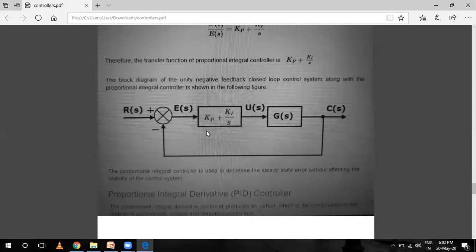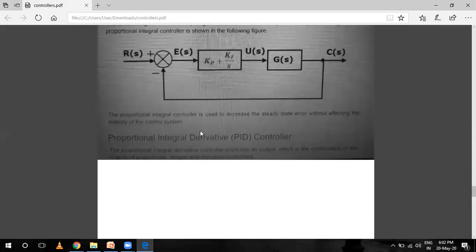This controller is used to decrease the steady state error without affecting the stability. ऊपर वाला था स्टेबिलिटी के लिए विदाउट अफेक्टिंग द स्टेडी स्टेट एरर, इसमें स्टेडी स्टेट एरर को डिक्रीज कर रहे हैं विदाउट अफेक्टिंग द स्टेबिलिटी. Now come to the proportional integral derivative.